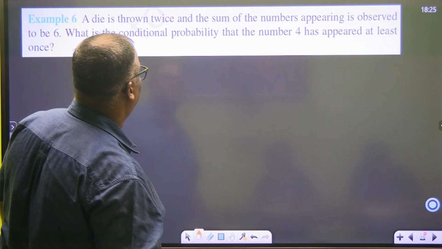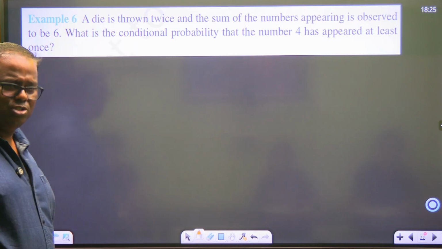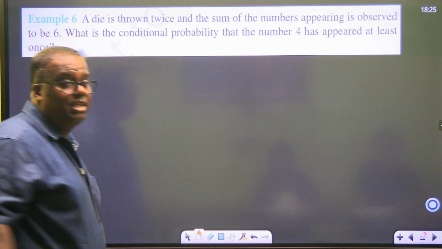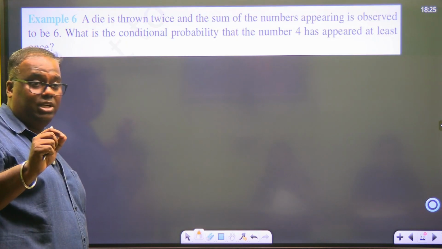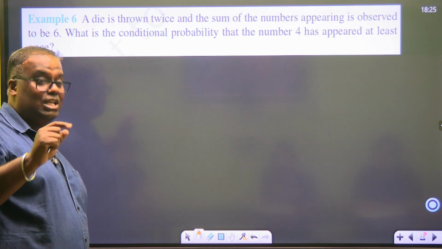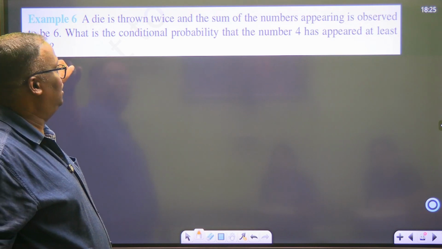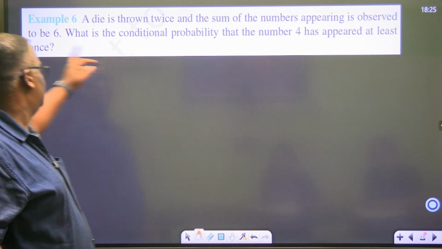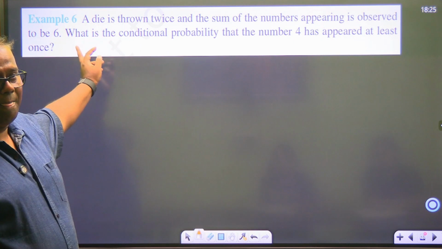A die is thrown twice. Twice means you know grade 10 problem. 36 possible options. And the sum of the numbers appearing is observed to be 6. Now not those 36 numbers. Sum of the numbers is 6. This is your random experiment. Find the conditional probability that the number 4 has appeared at least once. So this is your given case.